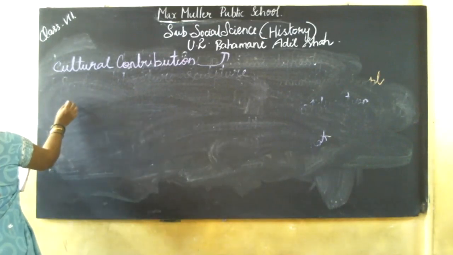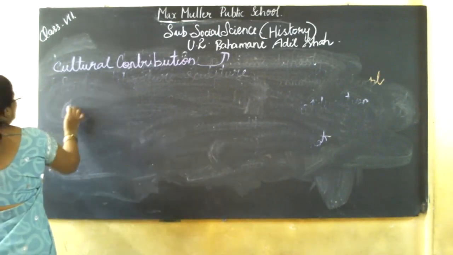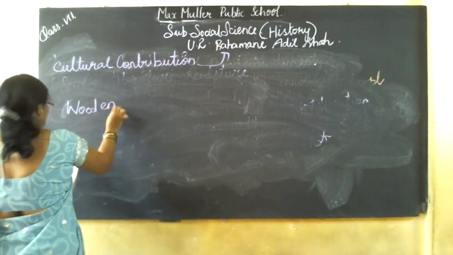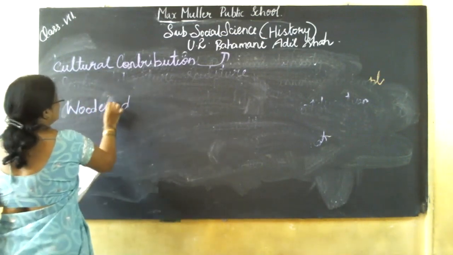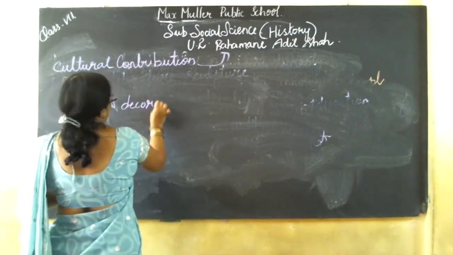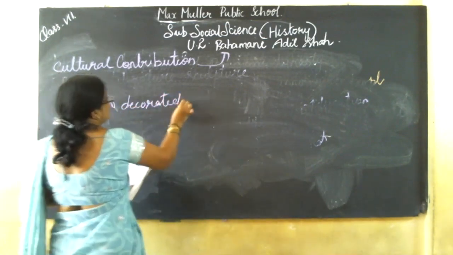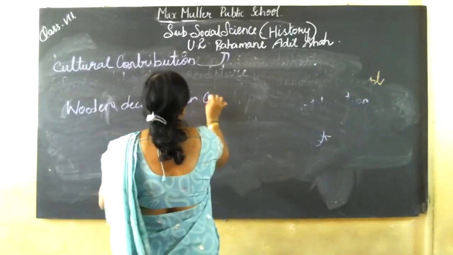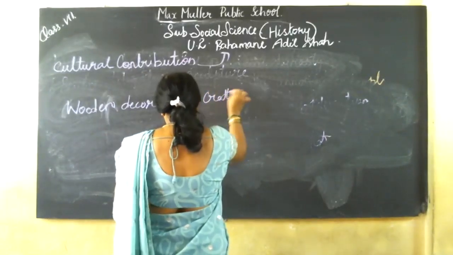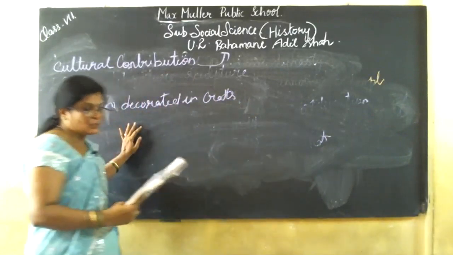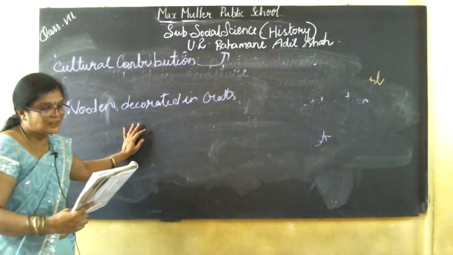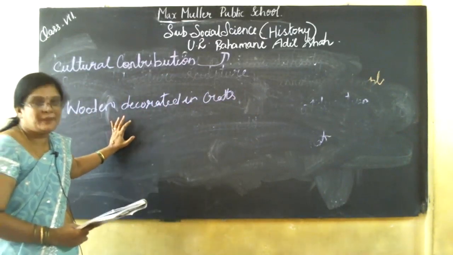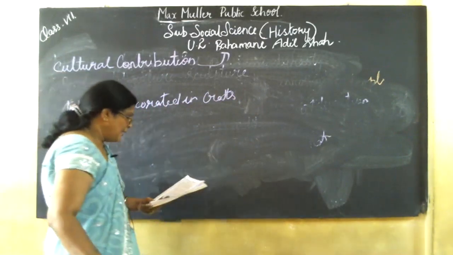These buildings were decorated with wooden crafts. The twelve tombs at Ashtur near Bidar are also famous.